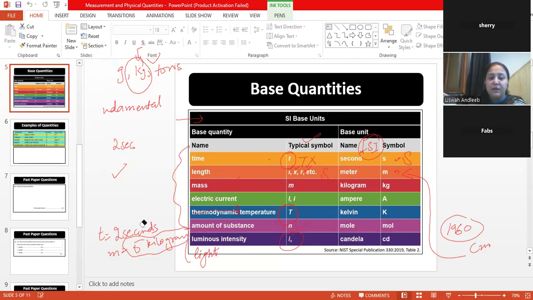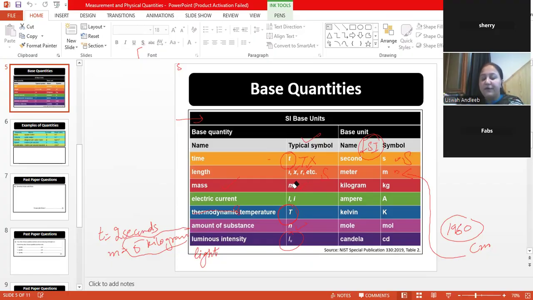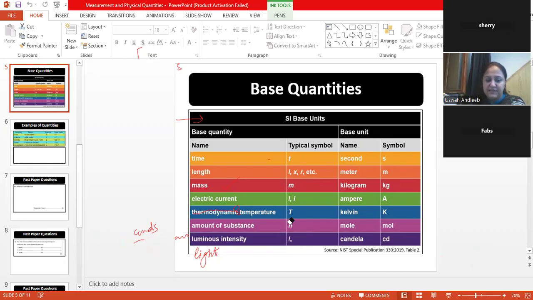You must have a good command of all the base quantities, their symbols and units, and how to interconvert different units. If the concept of interconversion is involved in the syllabus afterwards, we will also learn the conversions as well. But up till this point, in this demo, it's not included.